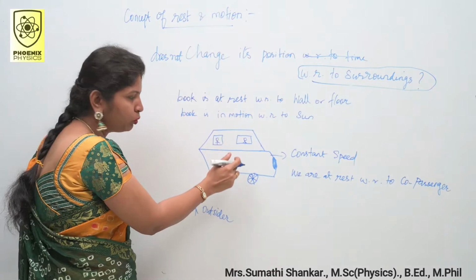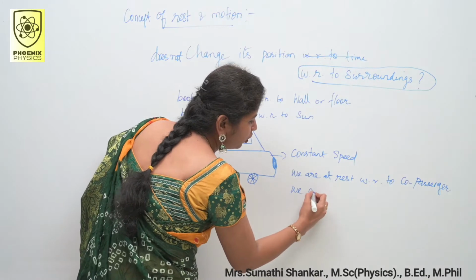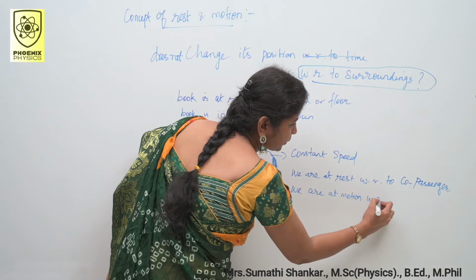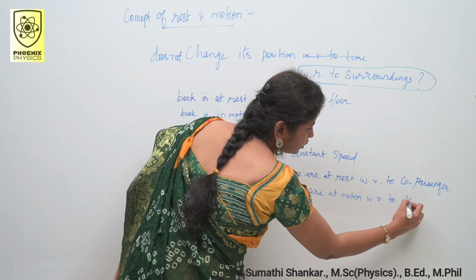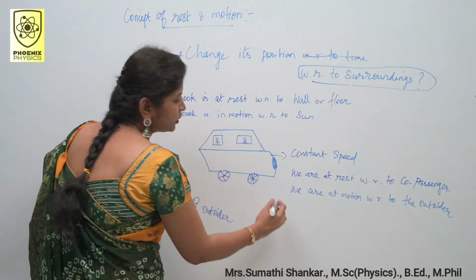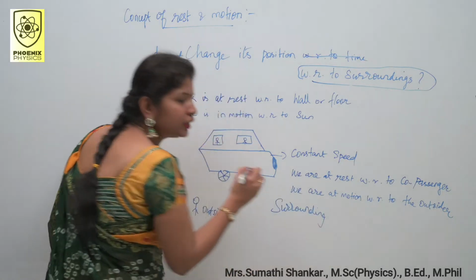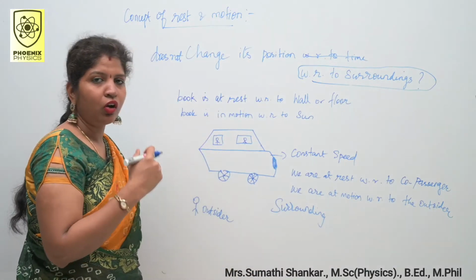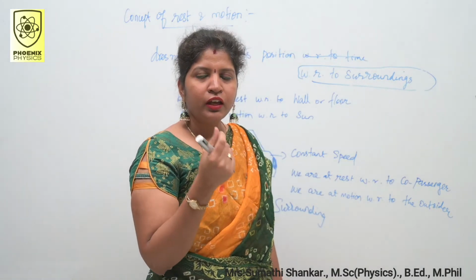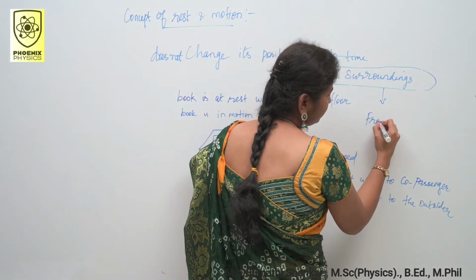But we are in motion for an outsider, which means we are at motion with respect to the outsider. So, surroundings only determine whether the object is at rest or at motion. Up to this clear? Instead of surroundings, they introduced one new term called frame of reference.